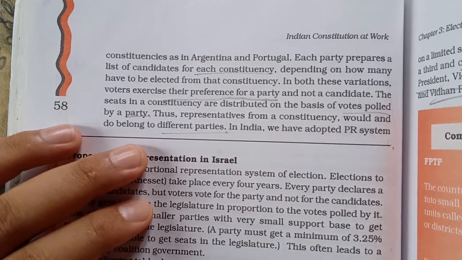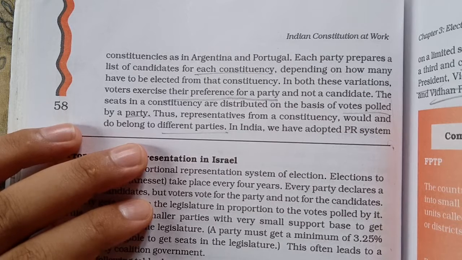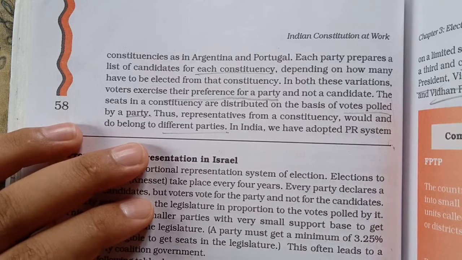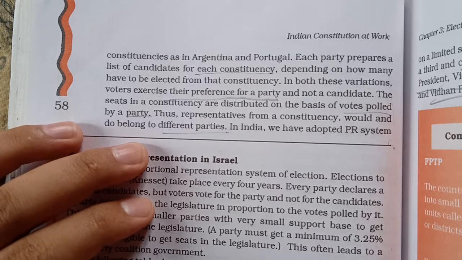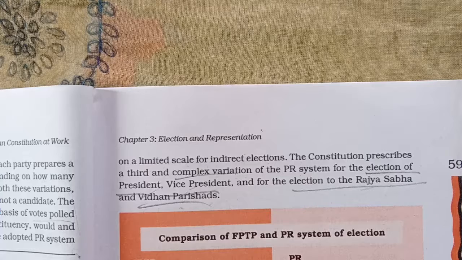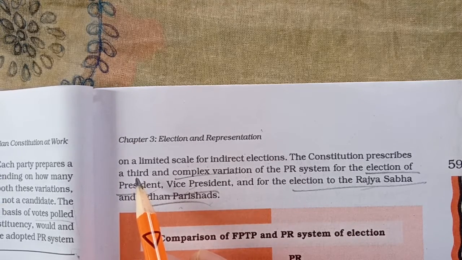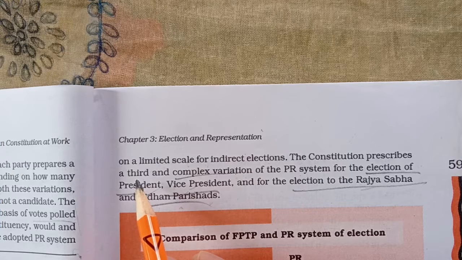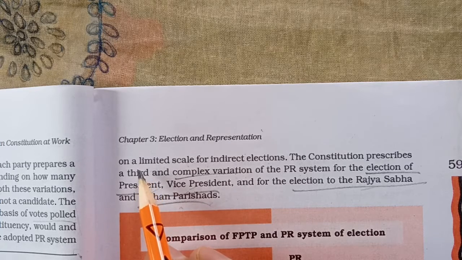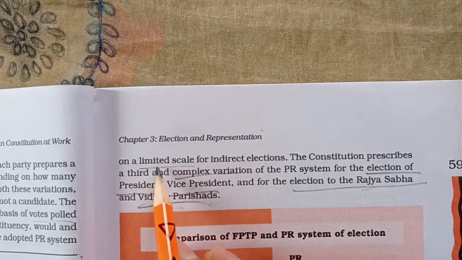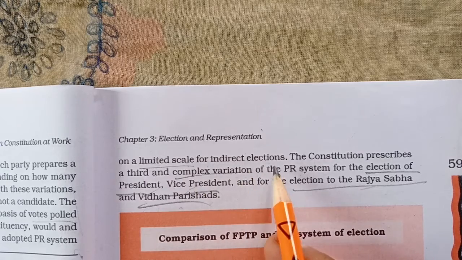As we had already seen, in the general election, the Lok Sabha election or the state election, we use the election system called first past the post system, but we are also using a variant of the proportional representation system in India. Let's see. So in India we have adopted the PR system as well. Although we are using first past the post for the general election, for the parliament and the state legislative assemblies, we are also using the PR system on a limited scale, for indirect elections.